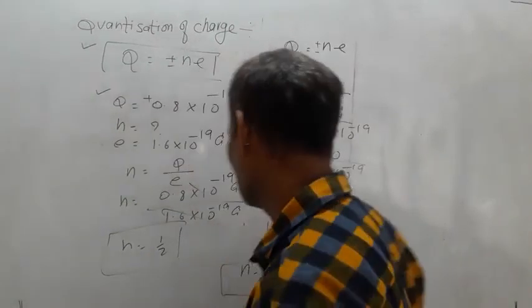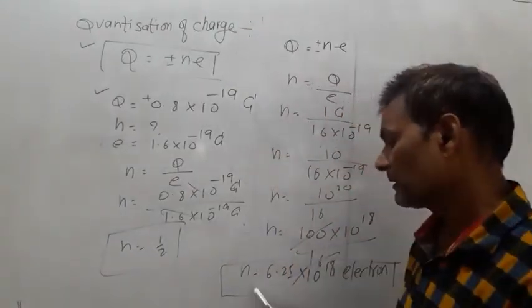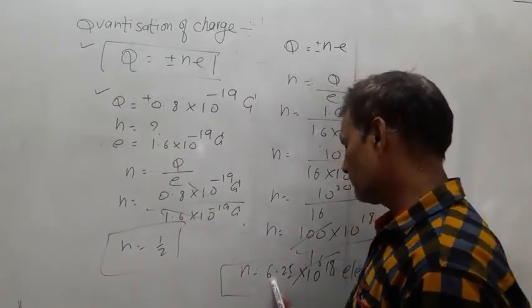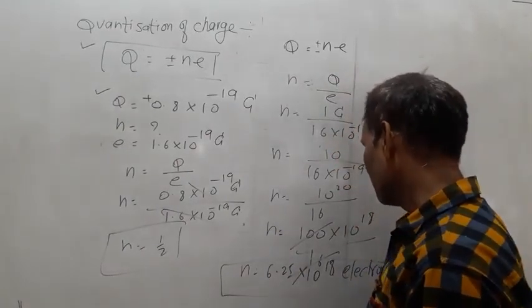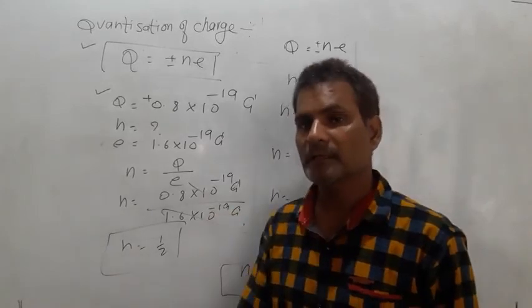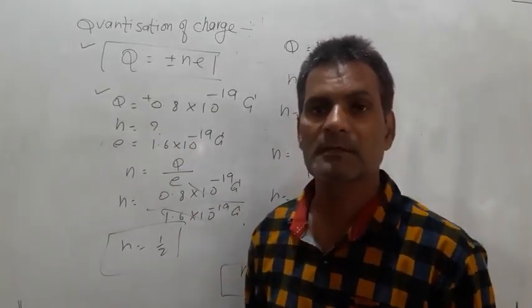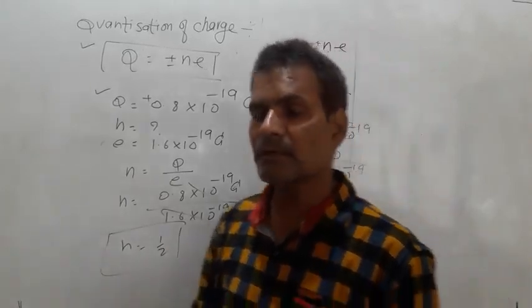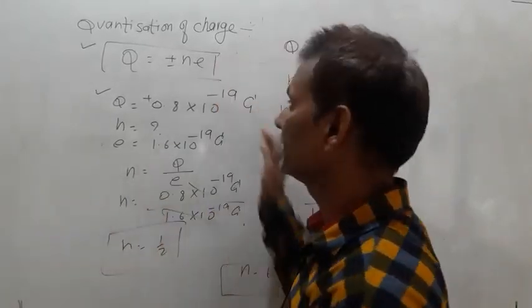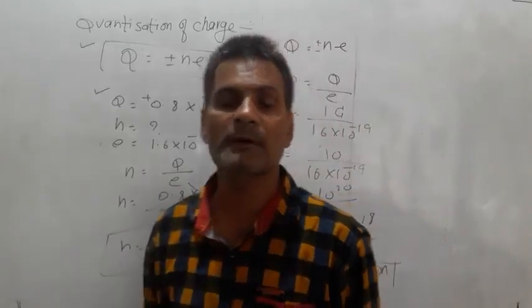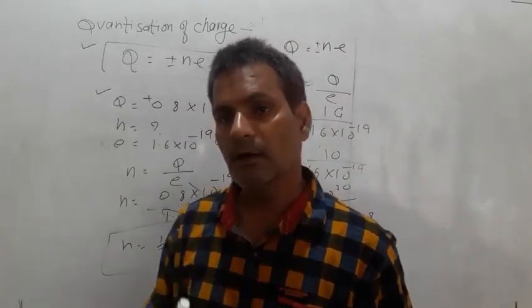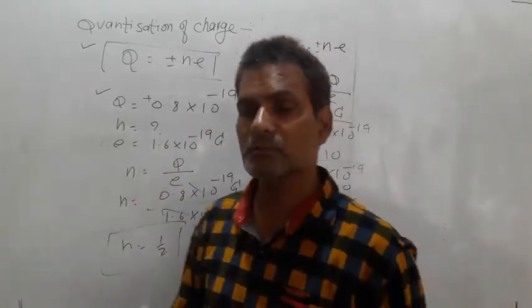किसी बॉडी पर 1 coulomb of charge को एक्वायर करने के लिए आपको उसके अंदर से 6.25 into 10 to the power 18 electron remove करने पड़ेंगे. This is the exact numerical approach of quantization of charge. We'll see some other examples on the basis of quantization of charge in the numerical part, to see how many kinds of questions on quantization of charge can be asked.